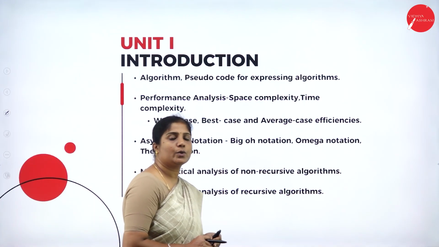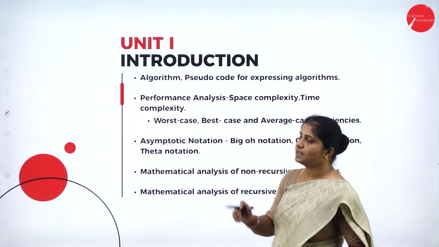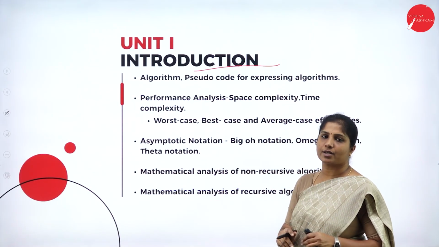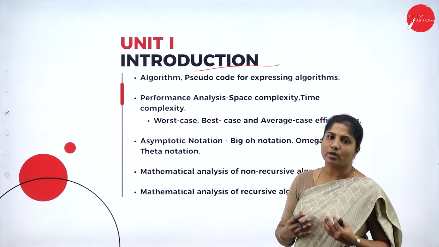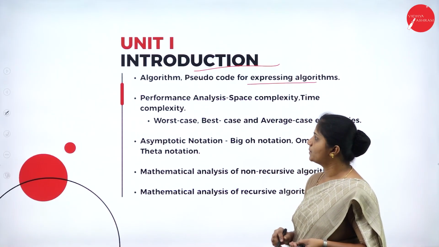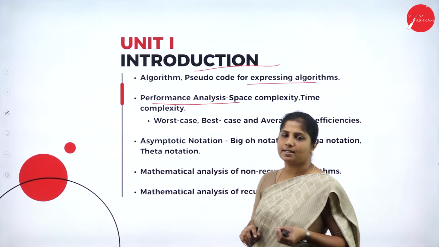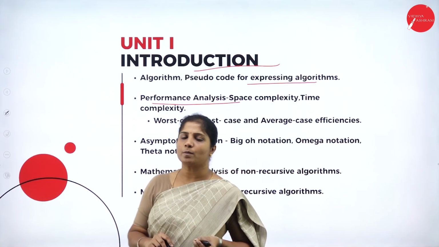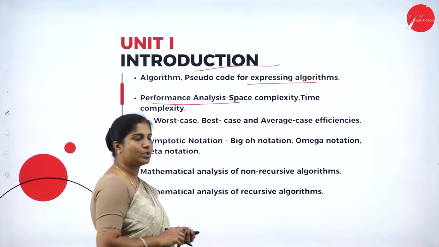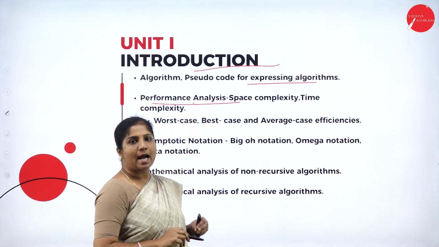Next we will look into each unit one by one. What does Unit 1 contain? It contains a chapter called Introduction. In the introduction, we are going to study what an algorithm is and the pseudocode for expressing algorithms. Under that, we are also going to study the performance analysis. Performance means the time complexity and space complexity of the algorithm. How we are going to calculate that, we will study under performance analysis.